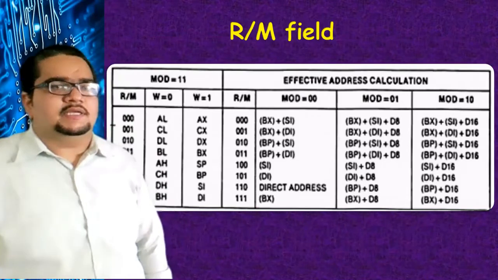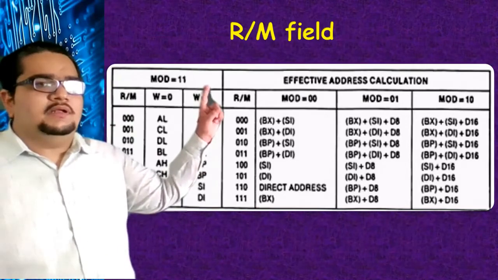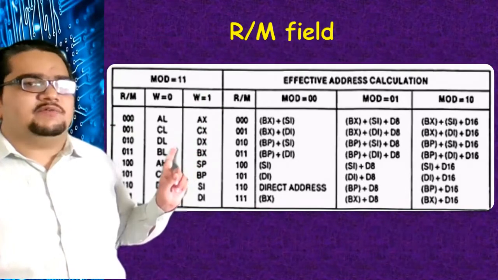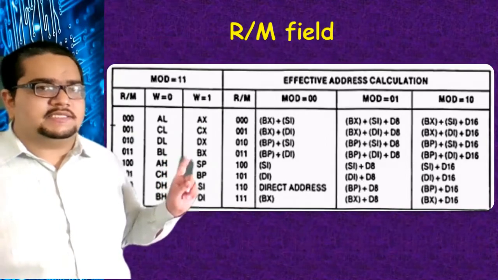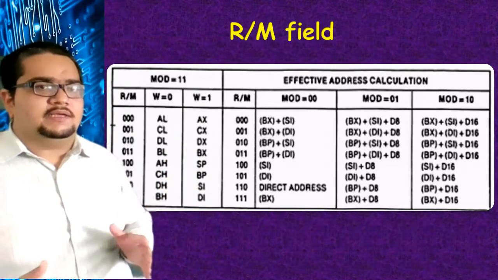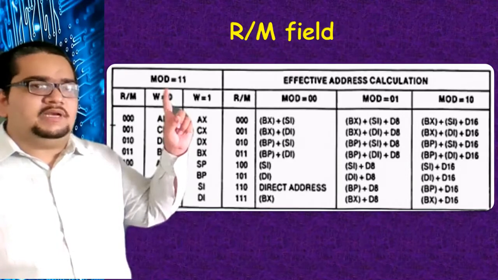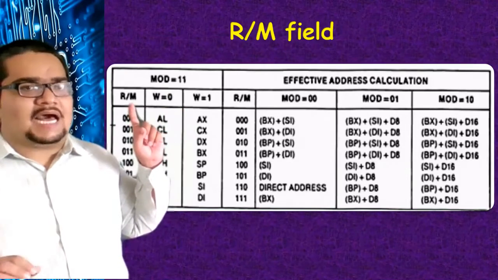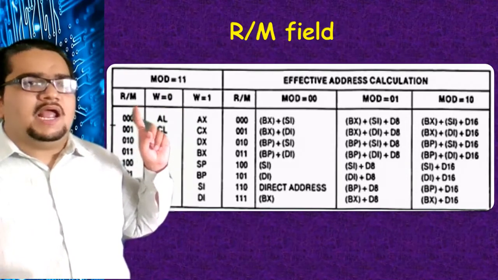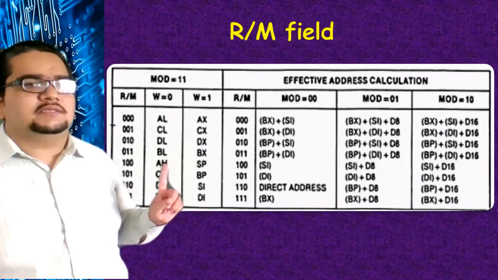So here you can see when mode bits are 11, the R/M field works the same as the earlier seen register coding.